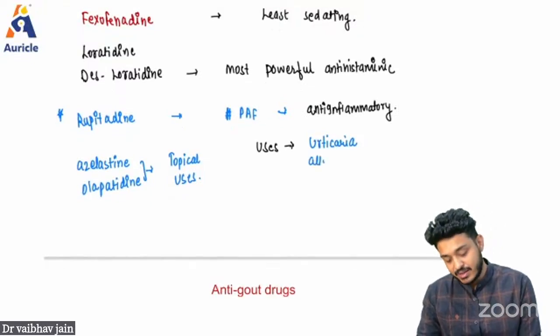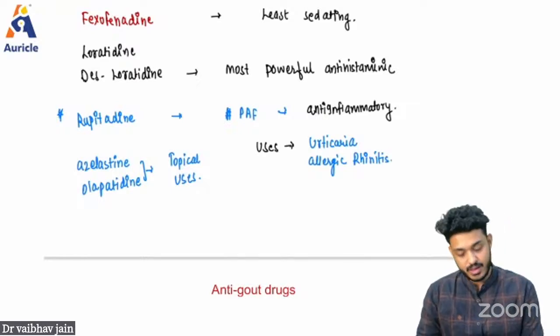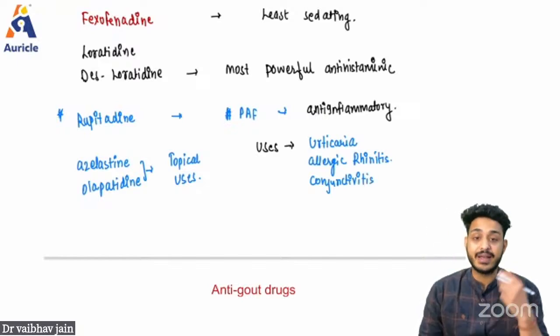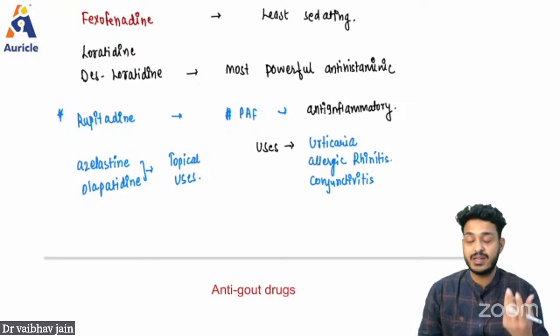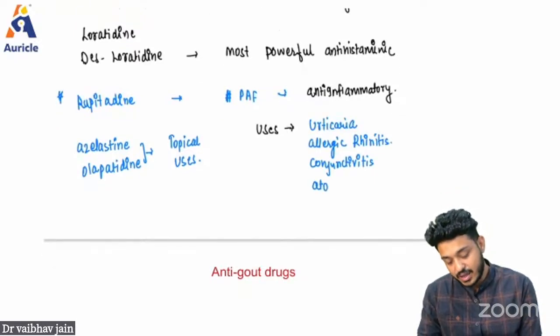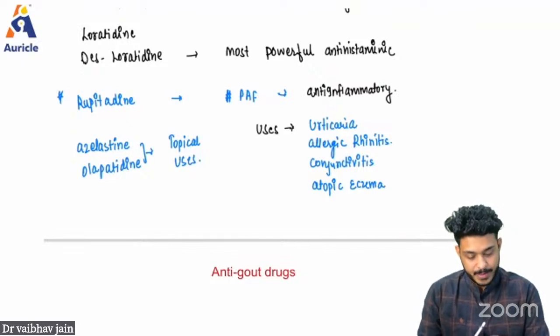If the patient is having allergic rhinitis, running nose, right? The patient can have conjunctivitis, allergic redness in the eyes, or watery discharge coming from the eyes or nose. The drugs will be antihistaminics. If the patient is having atopic eczema, which is inflammation of the skin, a type of dermatitis, right?